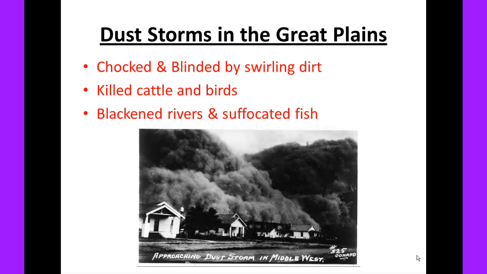The gigantic clouds of dust and dirt could rise from the ground to heights of 8,000 feet. The dust storms moved as fast as 100 miles per hour and blotted out the sun, plunging daylight into darkness. Those unfortunate enough to be caught in a dust storm were temporarily choked and blinded by swirling dirt. The storms killed cattle and birds, blackened rivers, and suffocated fish. Dirt seeped into houses, covering everything with a thick coat of grime.